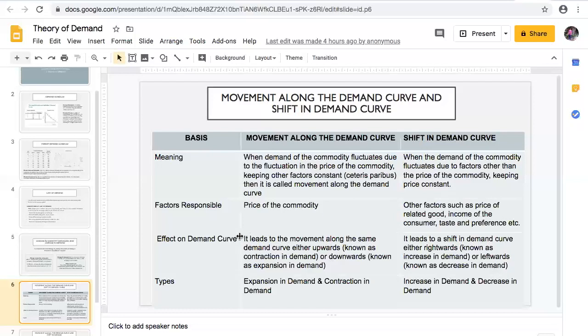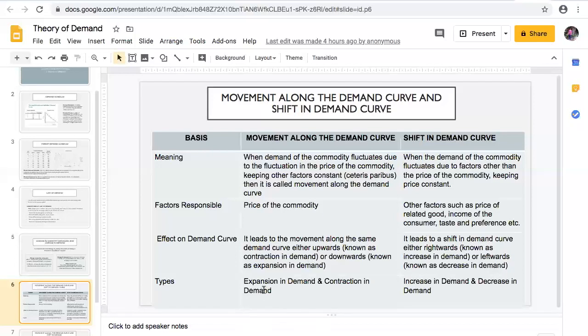Effect on demand curve. It leads to the movement along the same demand curve, either upward. When it is going upward, it is known as contraction in demand. And when it is going downward, then it is known as expansion in demand. And it leads to a shift in the demand curve, either rightwards, known as increase in demand, or leftward, known as decrease in demand.